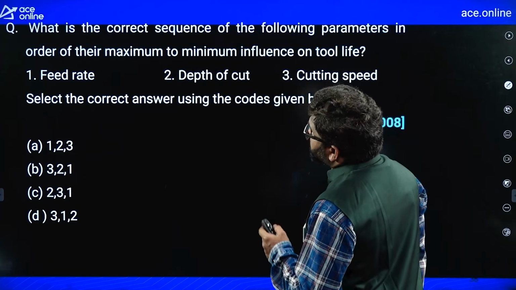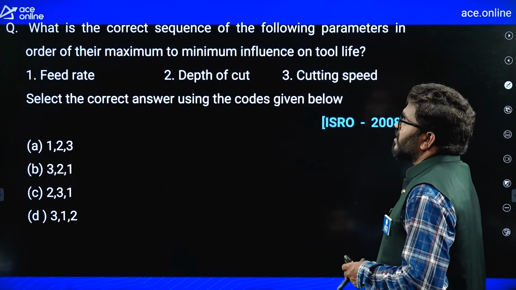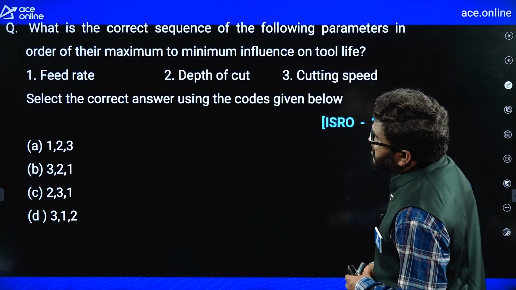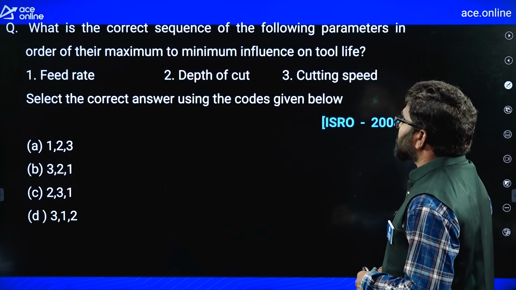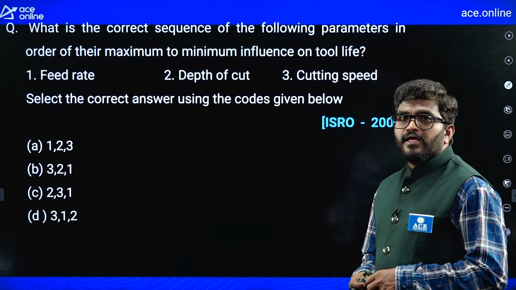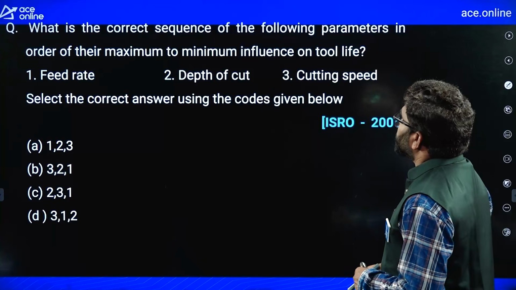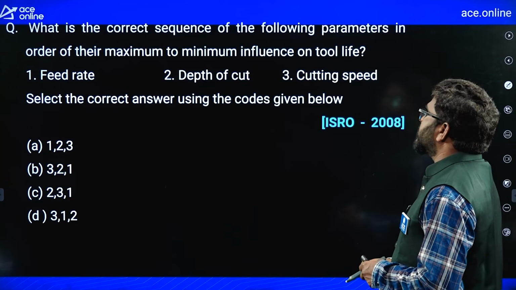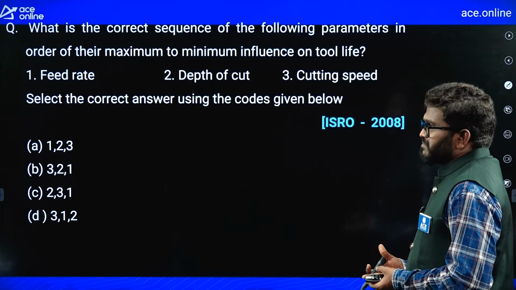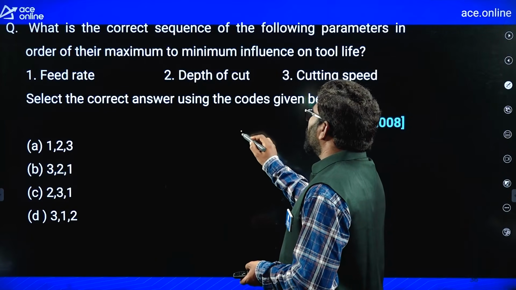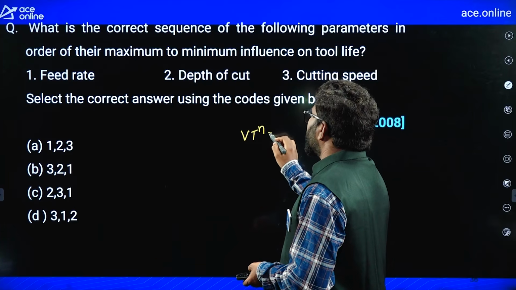Now let us consider the second one. What is the correct sequence of the following parameters in order of their maximum to minimum influence on tool life? Feed rate, depth of cut and cutting speed. So very basic, you are familiar with the tool life equation, V t power n equal to constant.